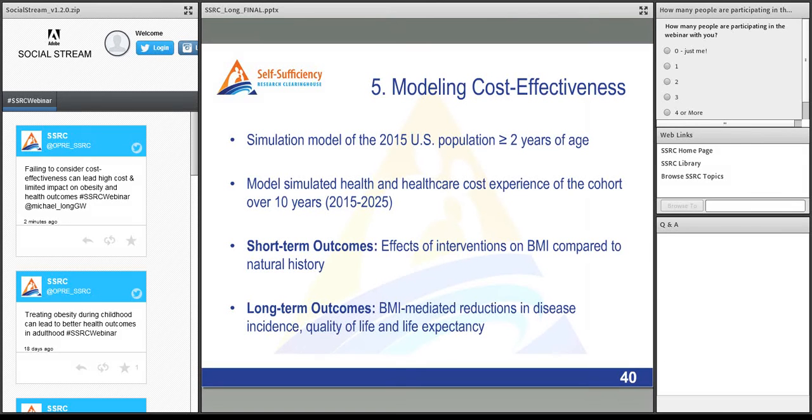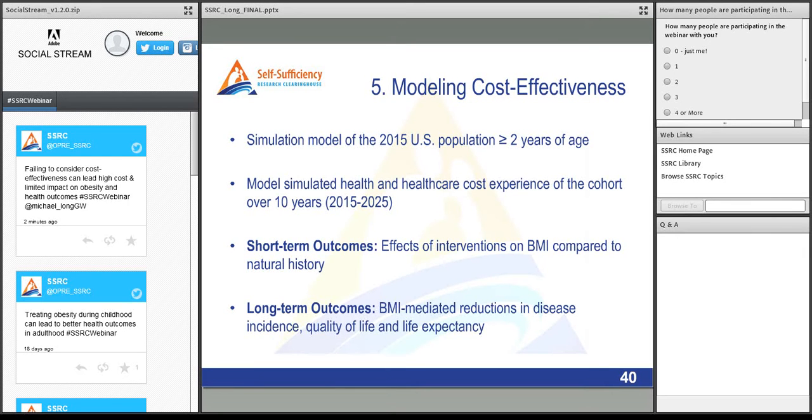So then we take the information on the per person effect size, how many people we think it will reach, and how much it will cost to do these things, and we integrate those in a simulation model of the 2015 U.S. population aged 2 years and older. What we do is follow the existing population forward, assuming that we do nothing, and then we follow the same population after we've implemented each of the interventions. We then simulate the health and healthcare cost experience of the U.S. population over 10 years from 2015 to 2025.